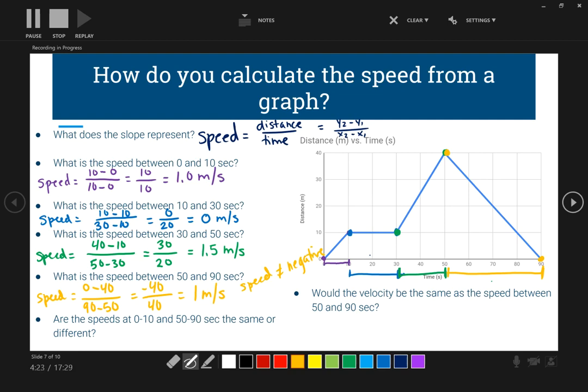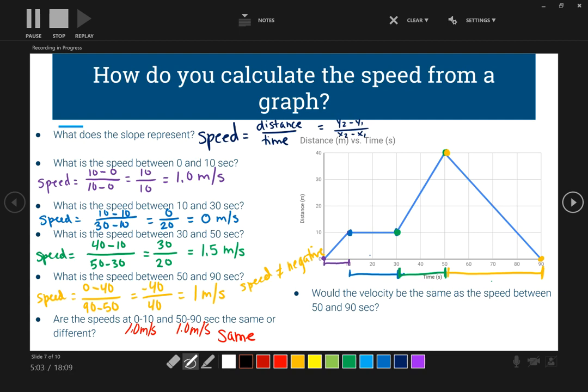So as we take a look and analyze this a little bit further, are the speeds at 0 to 10 seconds and 50 to 90 seconds the same, or are they different? So between 0 and 10, we said it was 1.0 meters per second, and 50 to 90, we said it was 1.0 meters per second. So they are the same. Even though on the graph, we're going in two different directions, the overall speed, which is just our numerical value, is the same. All right, let's take a look at, would the velocity be the same as the speed between 50 and 90 seconds?